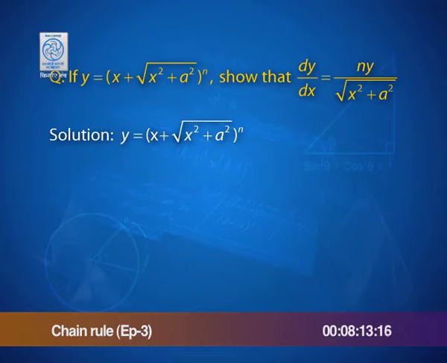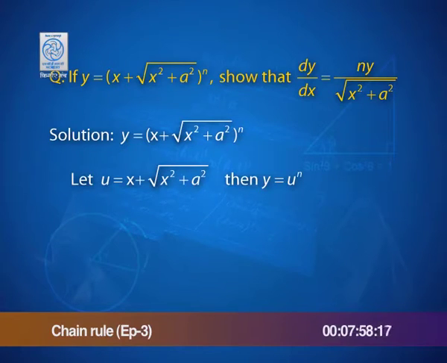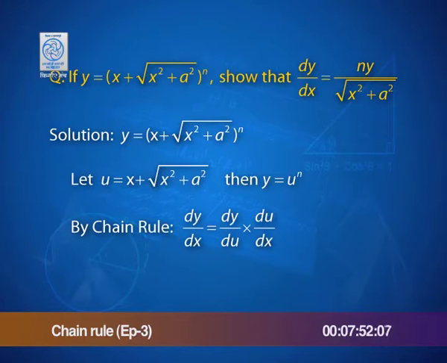Let us see what we will do as we start the derivative. Let us take the inner function, that is the function which is the base, to be u. So, let u be x plus root of x square plus a square. So, clearly y is equal to u to the power n, and therefore, by chain rule the derivative of y can be read as derivative of y with respect to u into derivative of u with respect to x.